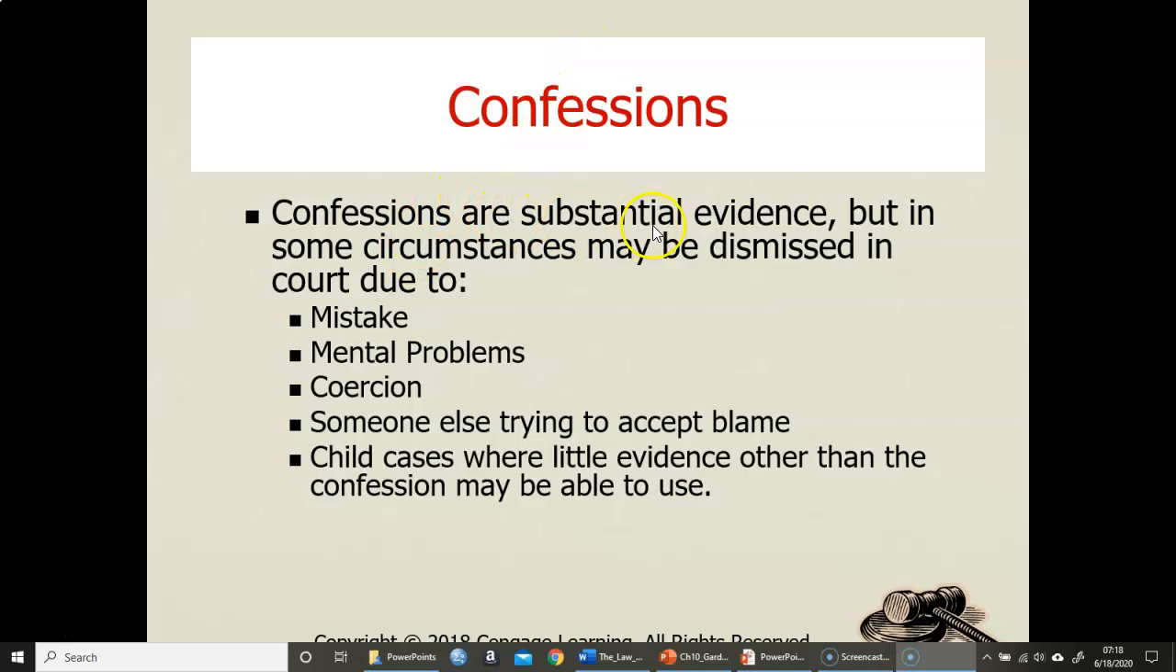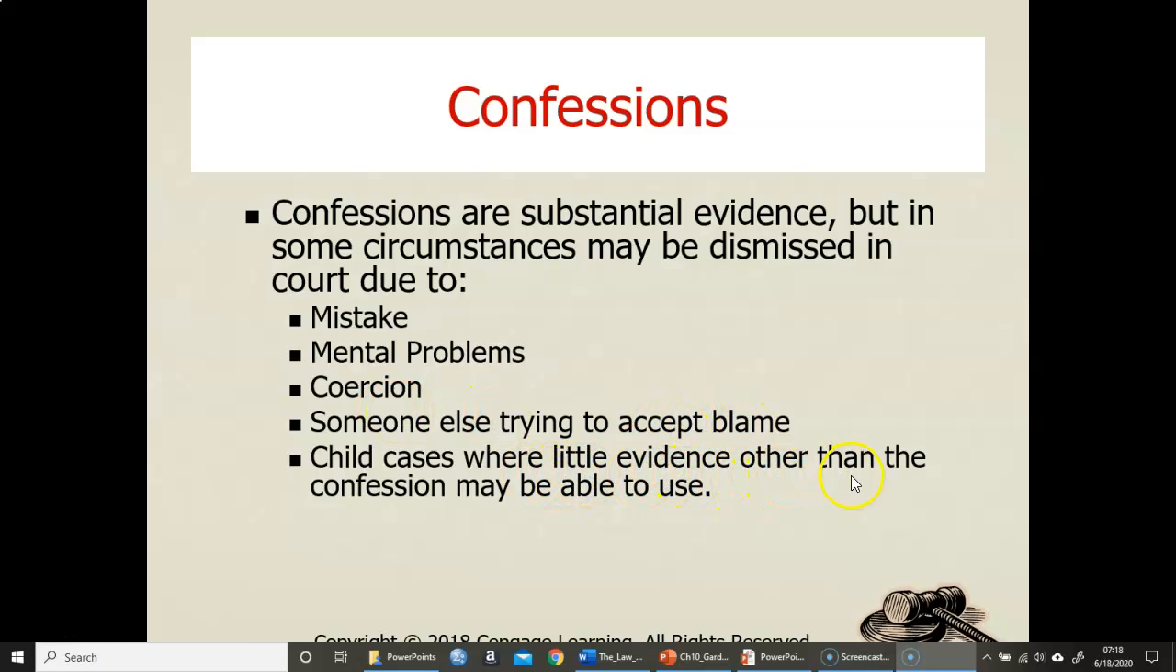So confessions are substantial evidence, but in some circumstances may be dismissed in court due to a mistake. When you're speaking with somebody and you're trying to elicit that confession, you have to think about how you're doing that. Does this person have some mental issues? Is there coercion? Are you withholding sleep, food, bathroom breaks, something to drink? Is someone else trying to accept the blame?